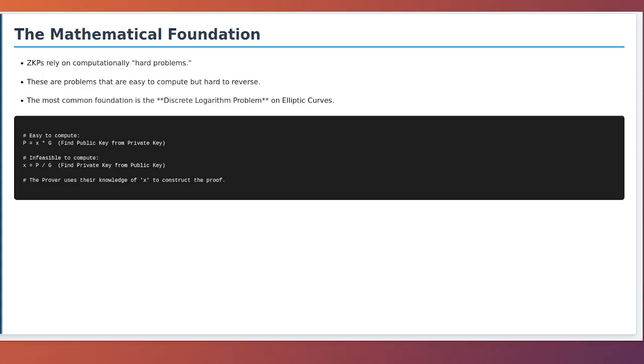The prover can use their knowledge of the secret x to construct a proof, and the verifier can check the proof using only the public point P. The difficulty of the discrete log problem is what guarantees that the verifier cannot reverse engineer the proof to discover x. This mathematical asymmetry is the engine that powers the security of these protocols.